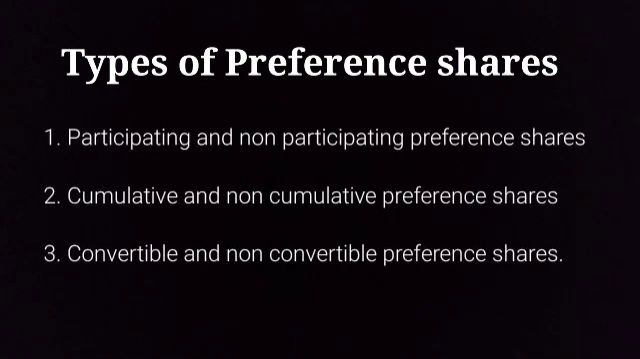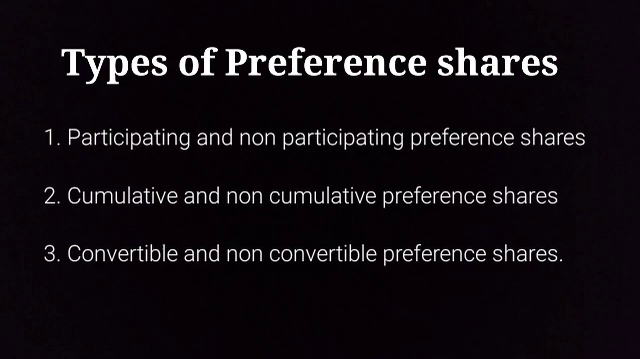The first type of preference shares is participating and non-participating preference shares. Participating preference shares are those shares which have the right to participate in the surplus of the company after a certain rate of dividend has been paid to equity shareholders. Preference shares which do not enjoy the right of participation in the profit of the company are known as non-participating preference shares.